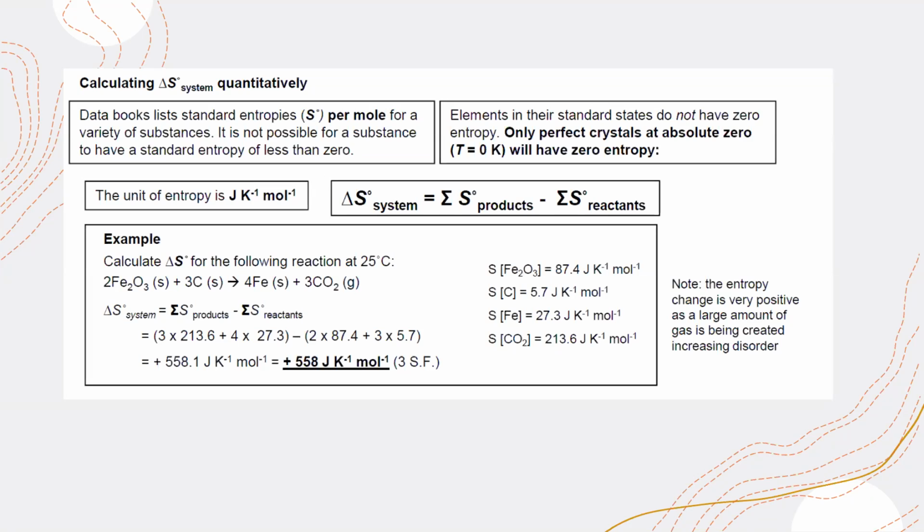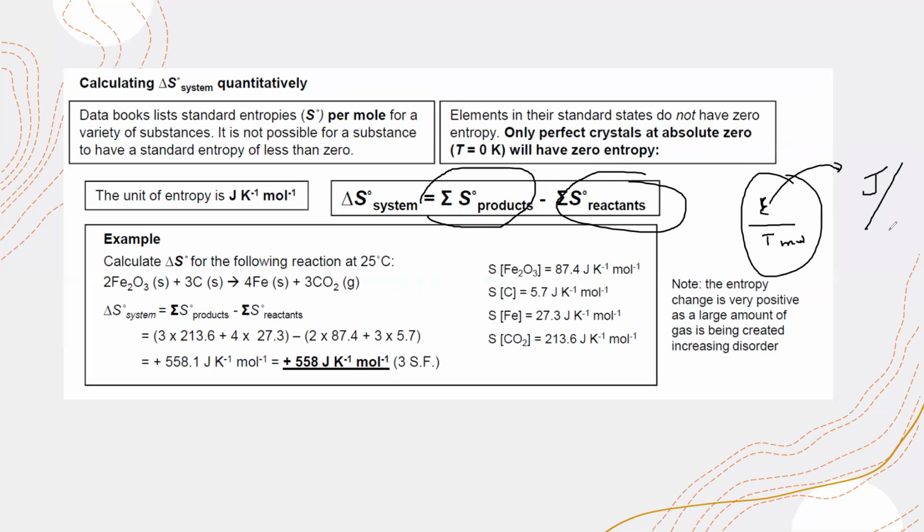The entropy change of the system is the sum of the standard entropies of the products minus the sum of the standard entropies of the reactants. These values will be given, and the unit of entropy is joule per Kelvin per mole, so it is basically energy divided by temperature and divided by mole. The unit of energy is joule, temperature is Kelvin, and the mole unit is mole.